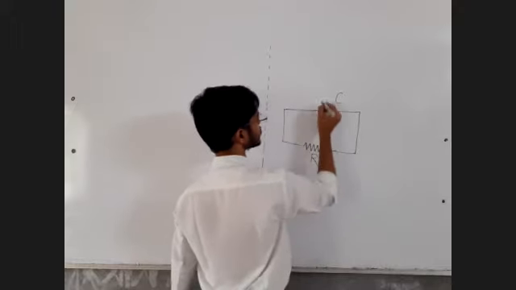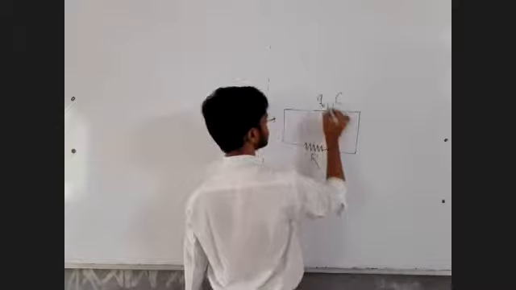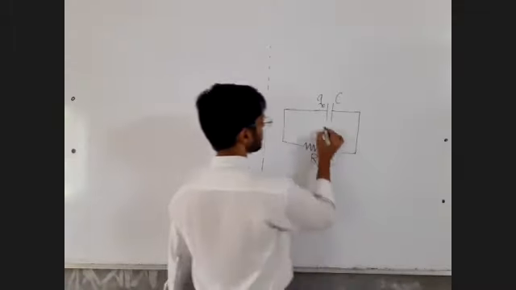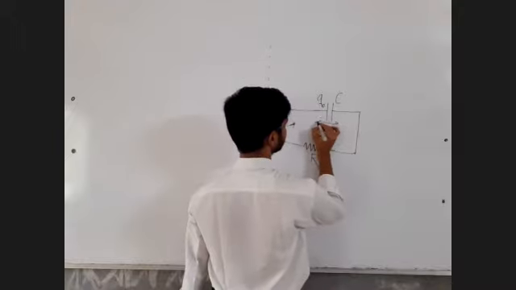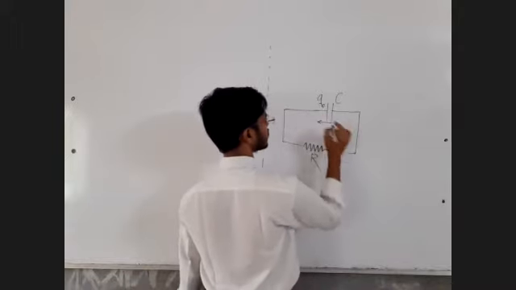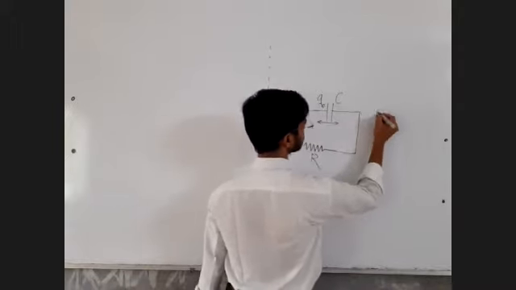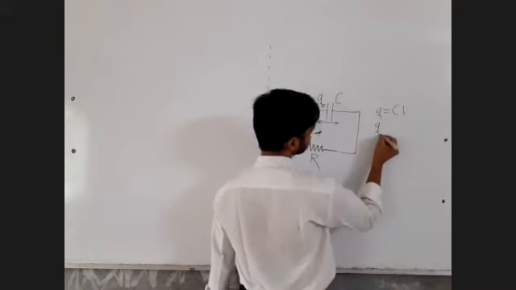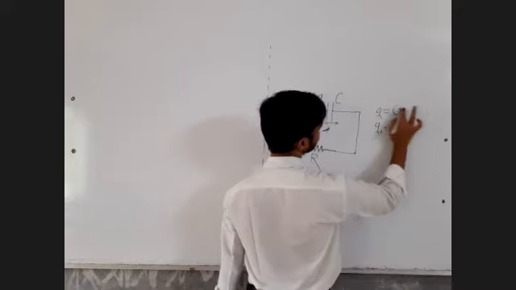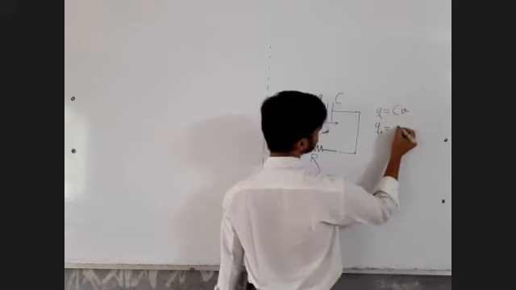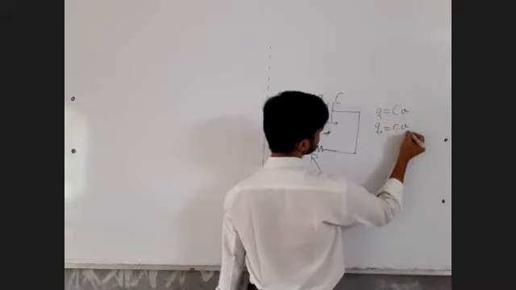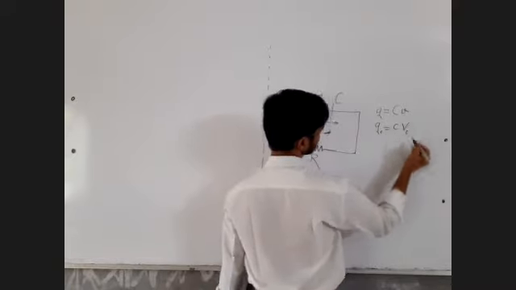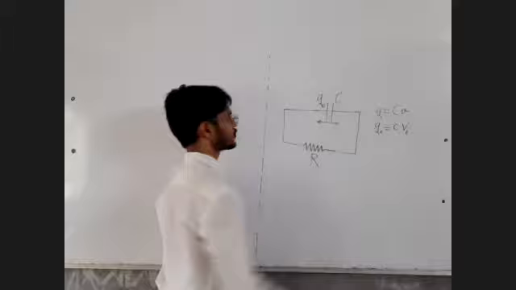This is the resistor. This is the capacitor which is already fully charged. So the maximum possible charge on the capacitor is Q naught. The value of the resistor is R. Because we know Q is equal to CV, Q0 will be equal to C into V0, where V0 is the maximum possible voltage across the capacitor. Initially, the capacitor is fully charged.